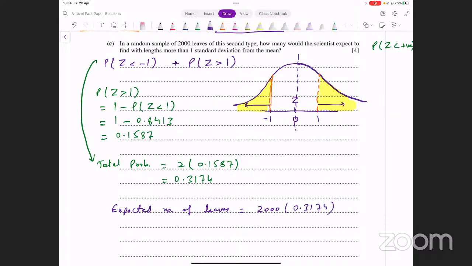Let's see what that turns out to be. 0.3174 into 2000, and that is giving me 634.8. Now, since we are talking about number of leaves, it's better to write it as an integer. इसको round up करके आप क्या लिख देंगे? This is 635, and that's the expected number that you have.